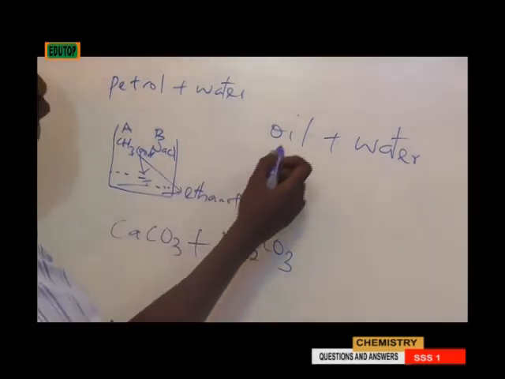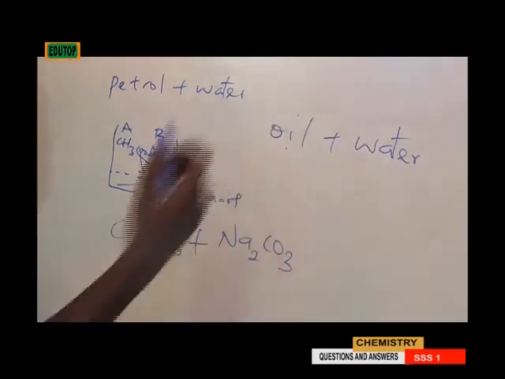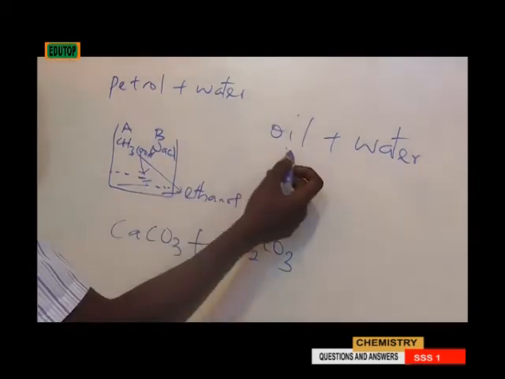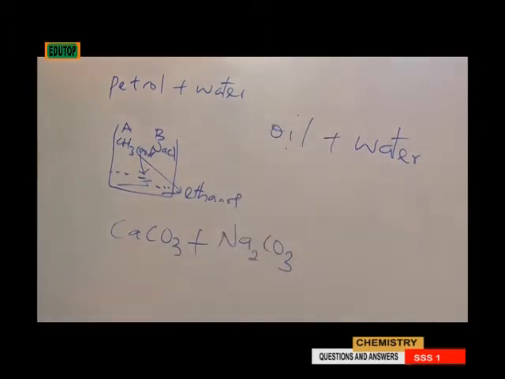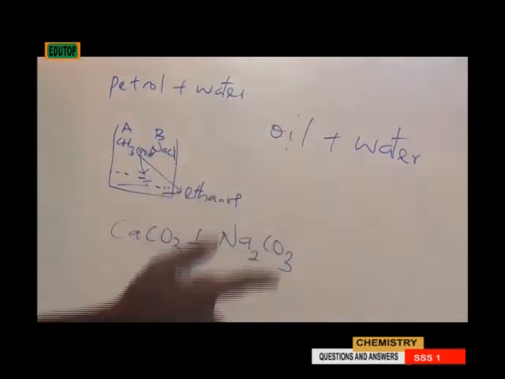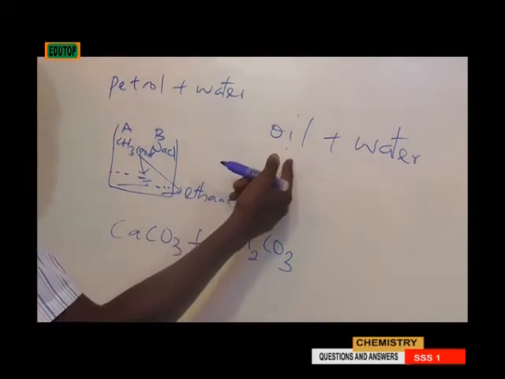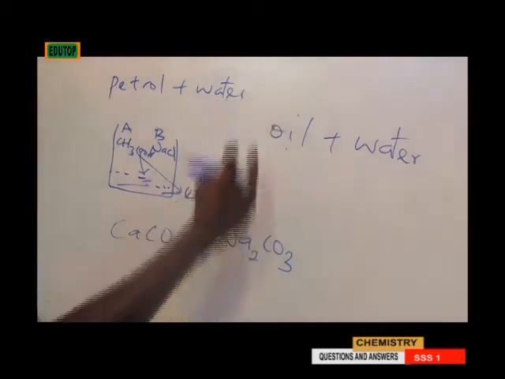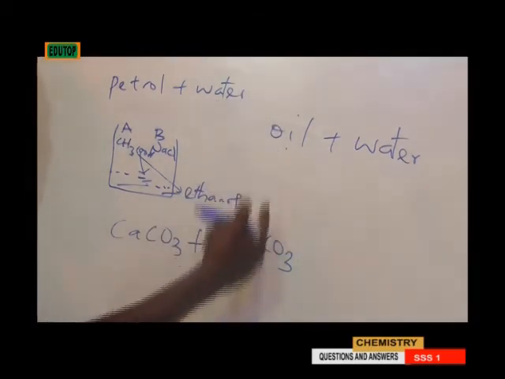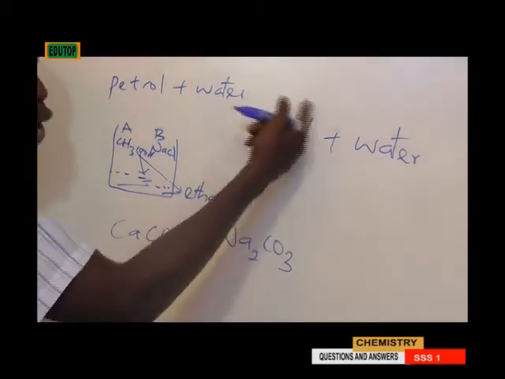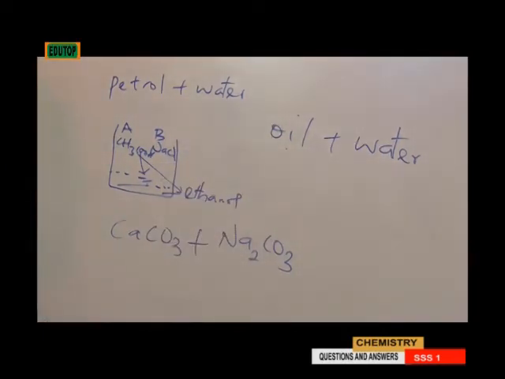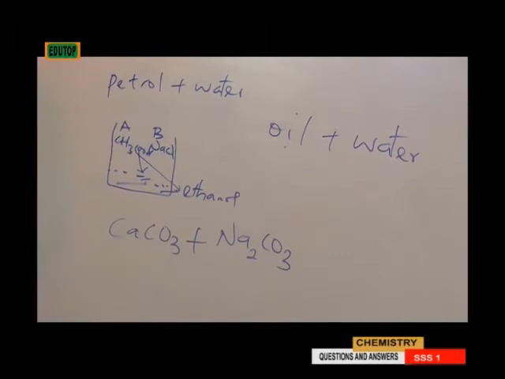Because oil is not miscible with water, and oil is less dense than water, we'll see it on the surface of the water. So that means separating funnel is the best separation technique that can be used to separate oil from water. Therefore, the answer to question 2 is using separating funnel.